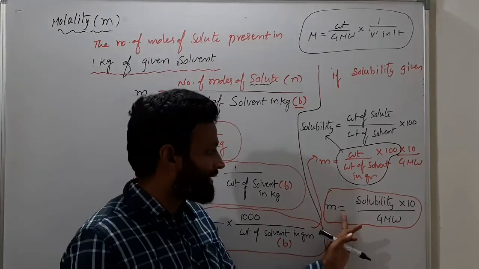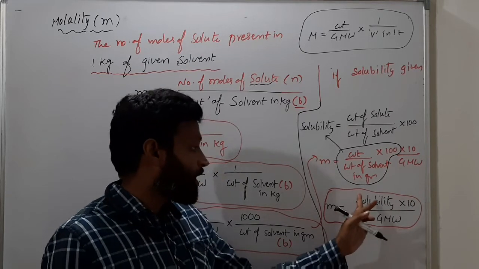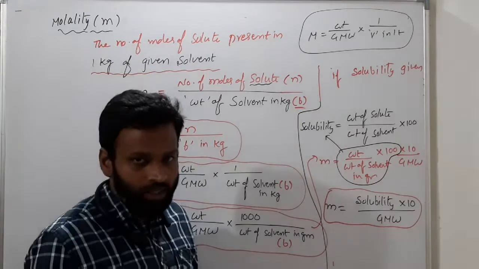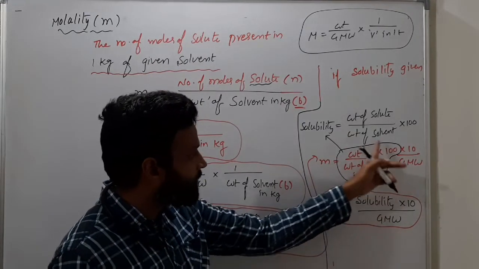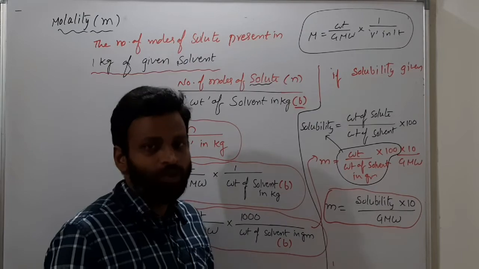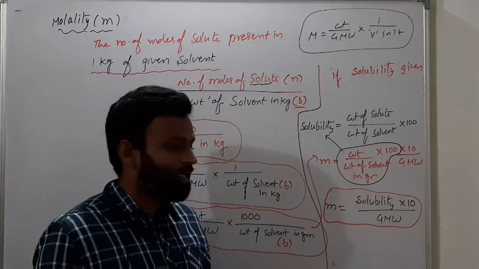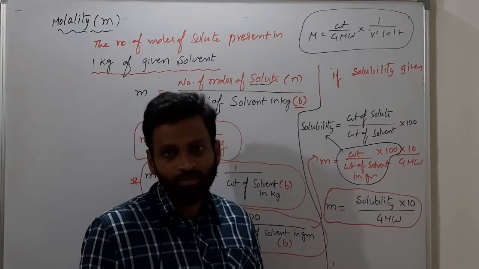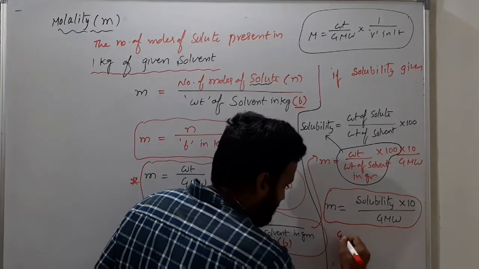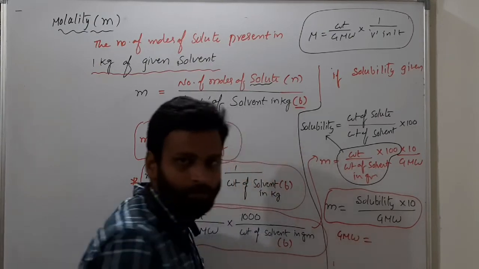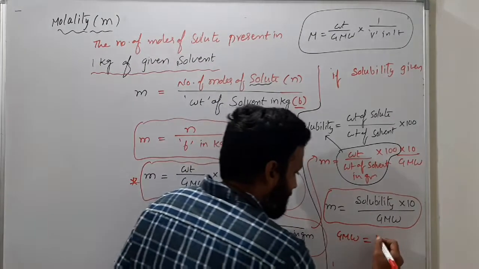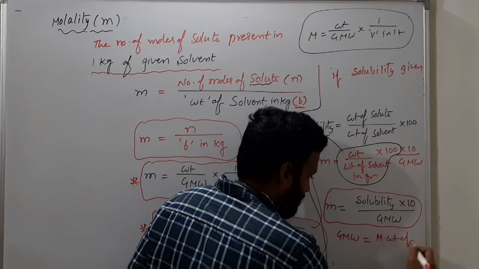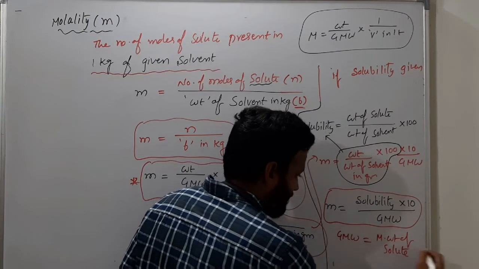So molality is equal to solubility into 10 by gram molecular weight. How did you understand? This entire term will be solubility. So if solubility is given, sir, molality they'll ask. If molality is given, sir, solubility they'll ask. Very simple. Whose gram molecular weight is it? Who dissolved? Solute. So GMW is what? Molecular weight of solute in grams.